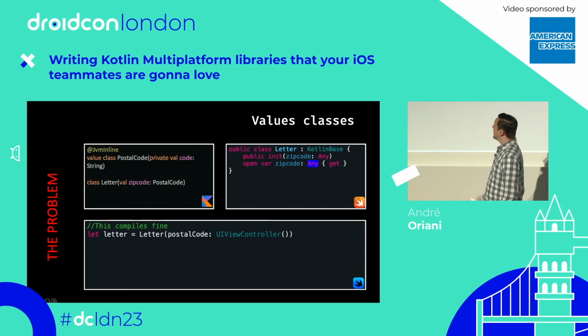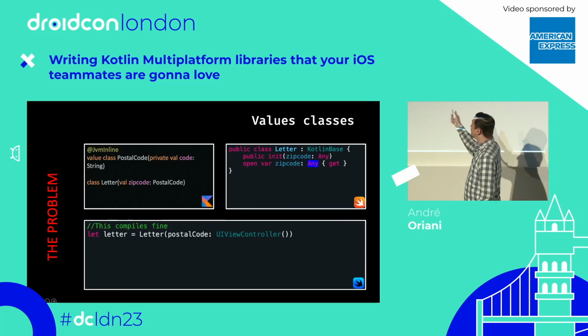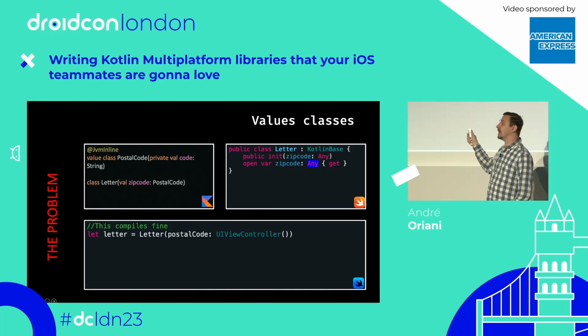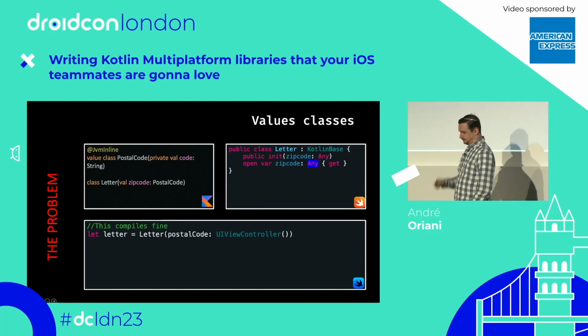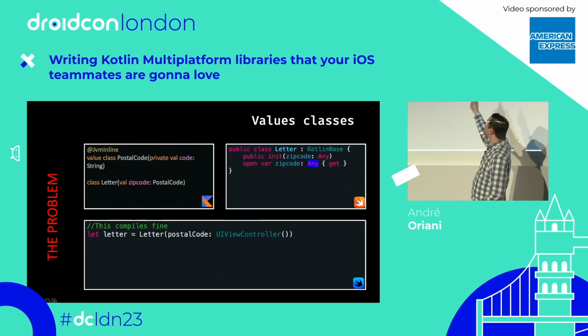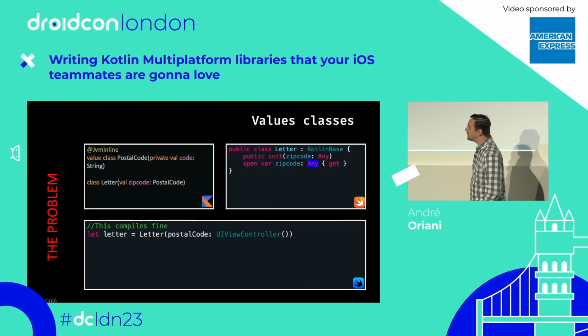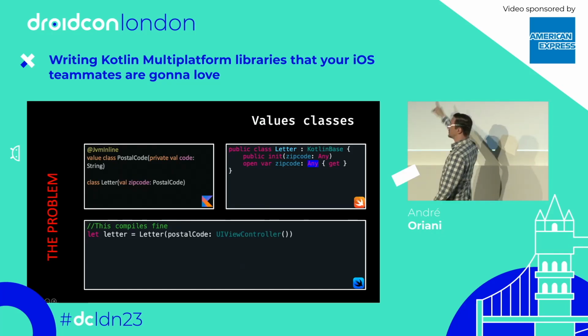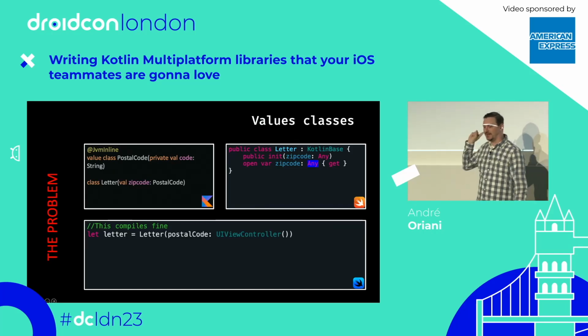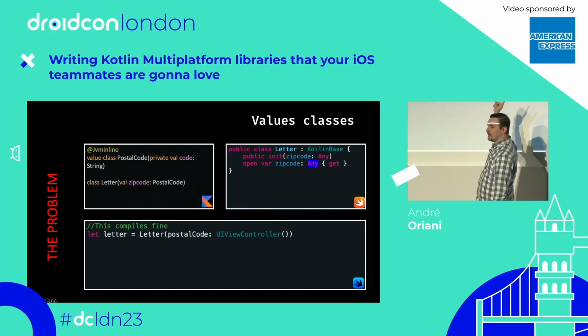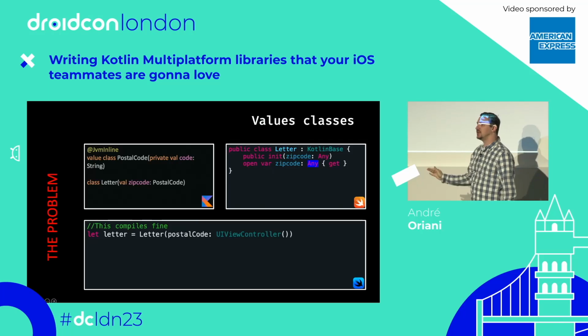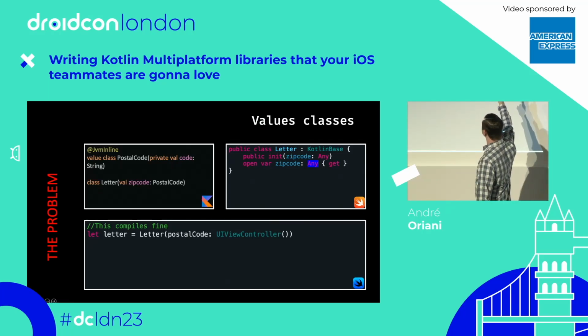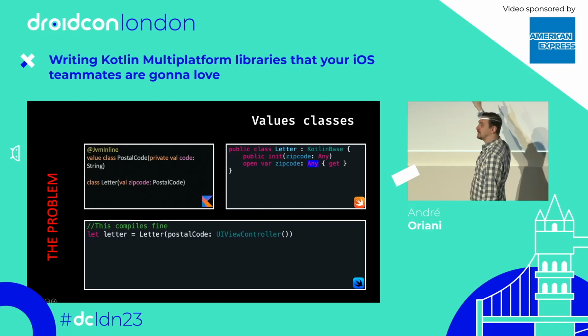So here in this case, we are defining an inline class value. I don't know how many of you already use inline class values, right? That's one of the latest things that we see in Kotlin. So here we define an inline class value PostalCode just to wrap the string, that's the postal code. And we also define a class Letter that tries to use that postal code, that inline class. But then when we look at the exports of the API, we see no definition at all for our PostalCode class. And in Letter, now the field zipCode is using Any, not using PostalCode.